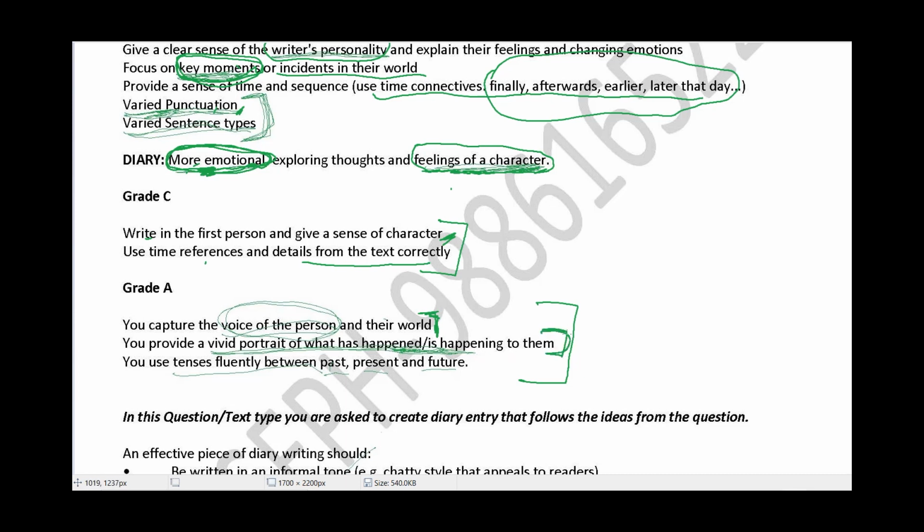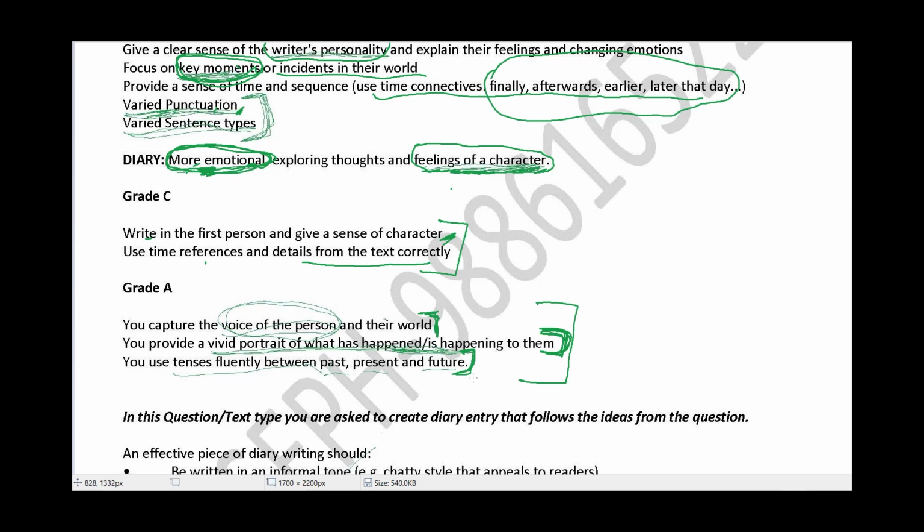Make sure you have used contextual details, contextual facts to emphasize what is happening to them. Make sure you have done it correctly. Make sure you have used tenses correctly. Make sure you have used all these grammar aspects correctly, so as not to lose marks in terms of language usage.